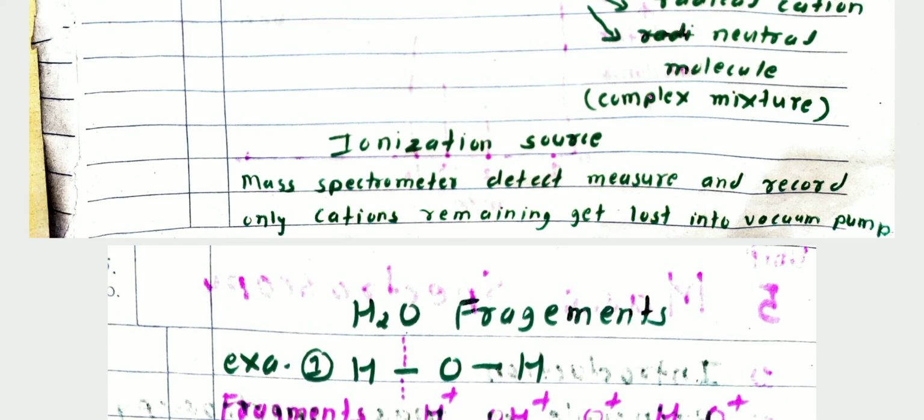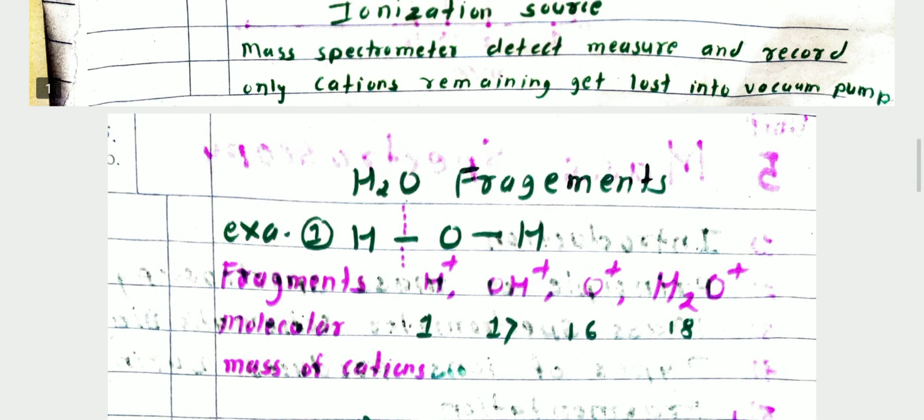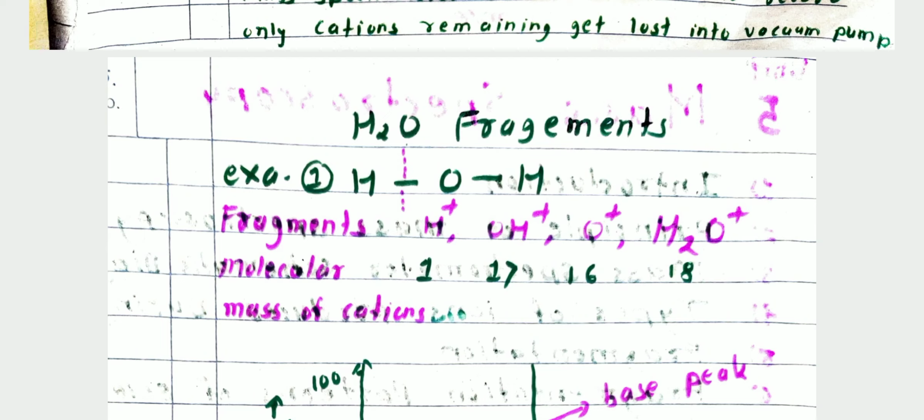Then we discuss here a simple example, the water molecule. Here I am showing you the water molecule structure, HOH. Then there are four fragments of the water molecule. I am writing here the fragments. Then H and O bond break, formation of H plus ion. Then again the water molecule shows the fragment OH plus ion. Then again it shows O plus ions and H2O plus ions.